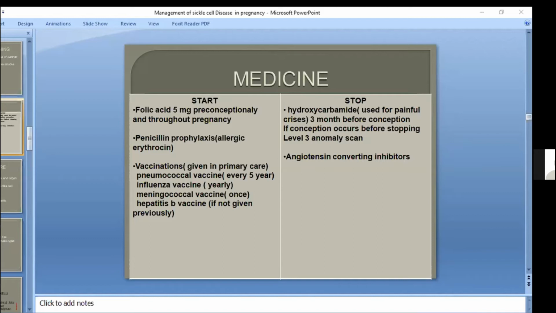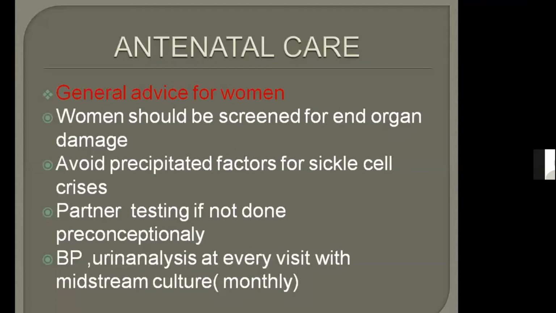Okay. So now we have come to antenatal care. Antenatal care, first of all, what general advice will we give to the women? Women should be screened for end organ damage, as we have studied earlier. And for end organ damage we do echocardiography, serum ferritin, liver function test, renal parameters, urine analysis, right?